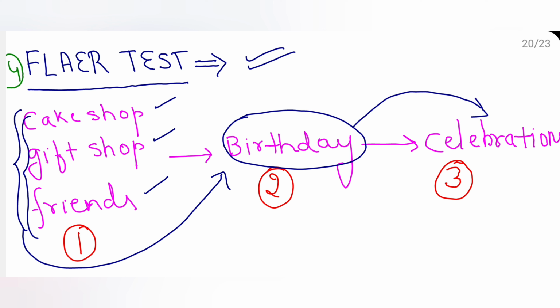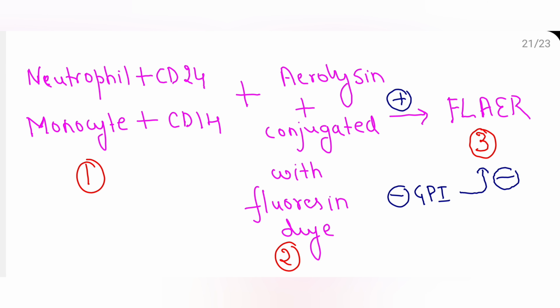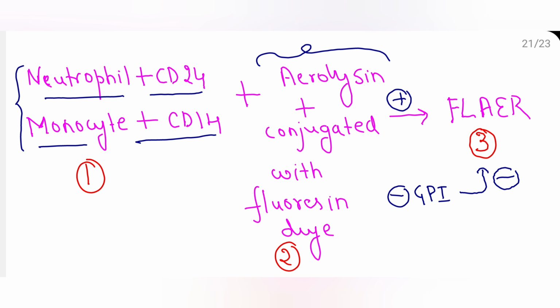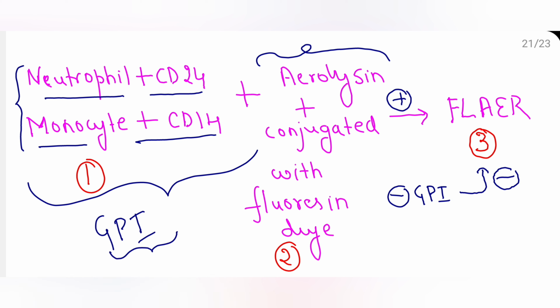Similarly, in the FLAER test, what happens? The neutrophil will bind to CD24, the monocyte will bind to CD14 membrane protein. So this is like your cake shop, gift shop. That will go and bind to aerolysin. And this binding takes place because of GPI, just like your birthday which binds all the cake shop, gift shop or friends.